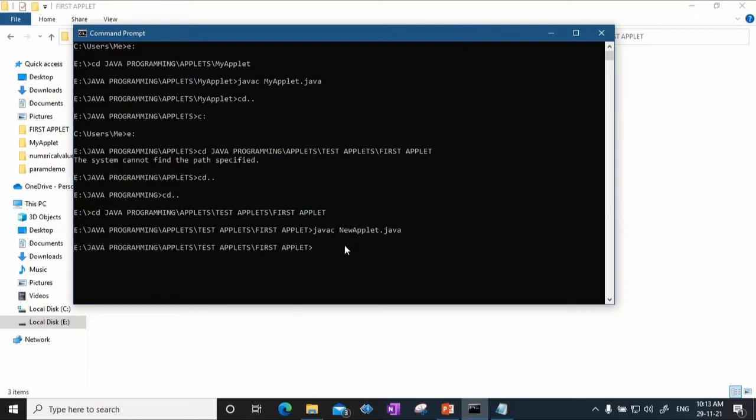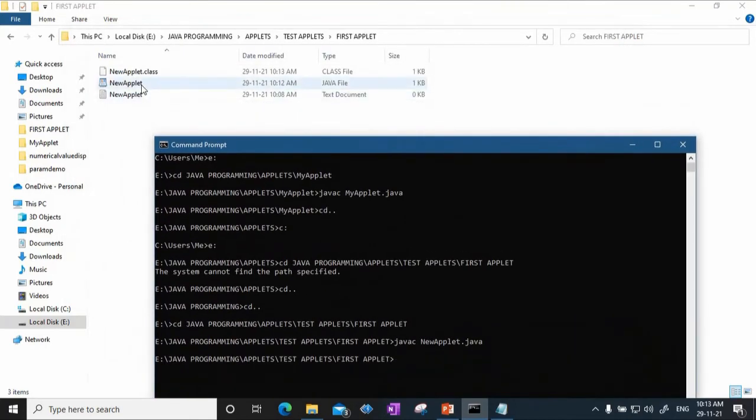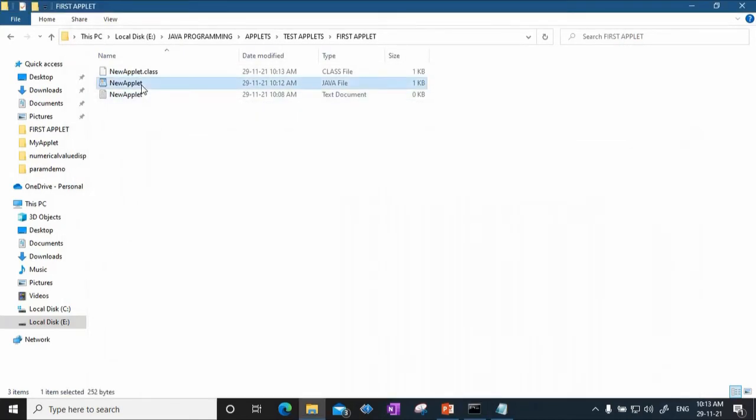The program gets compiled, and as you can see here, this is a Java file, and after compilation a bytecode file, that is the .class file, is already created.